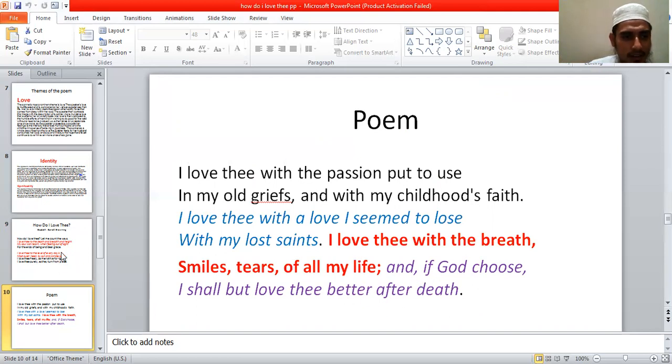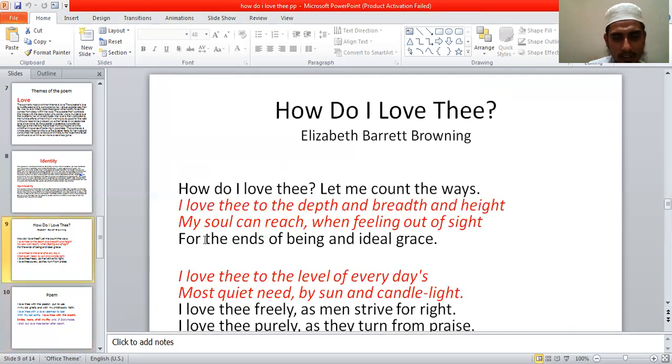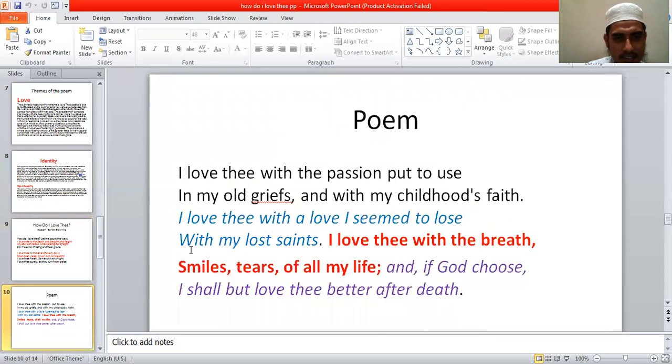So the poet here, in the first eight lines and in the last six lines, shows how deeply she loves her husband. And finally she explains, in the last sentence, that it is quite impossible for her to love perfectly in this world. This love may not be fulfilled in this world.